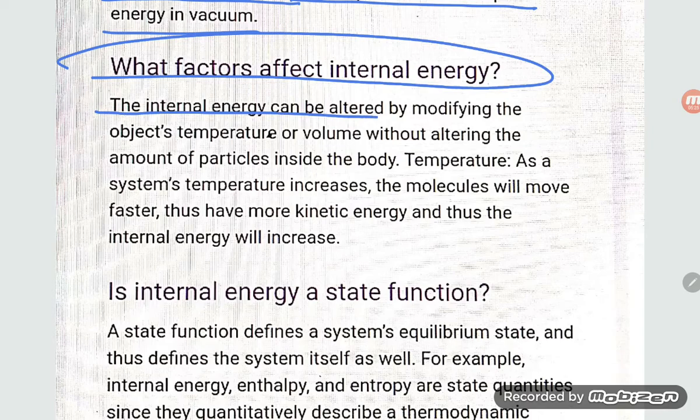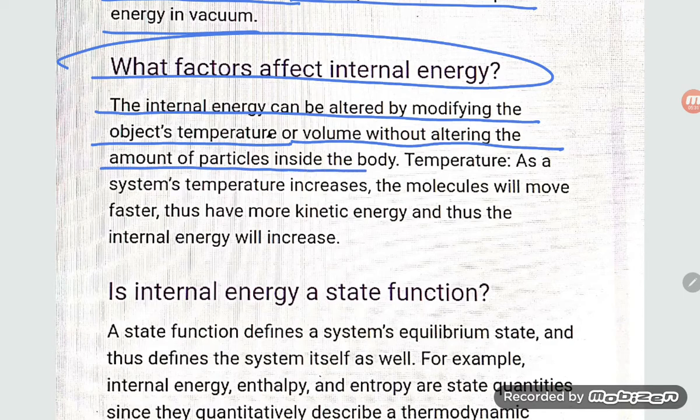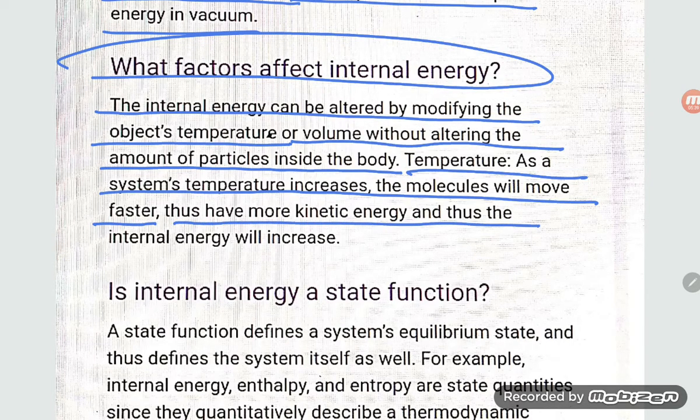The internal energy can be altered by modifying the object's temperature or volume without altering the amount of particles inside the body. As the temperature of the system increases, molecules move faster, have more kinetic energy, and thus the internal energy increases.